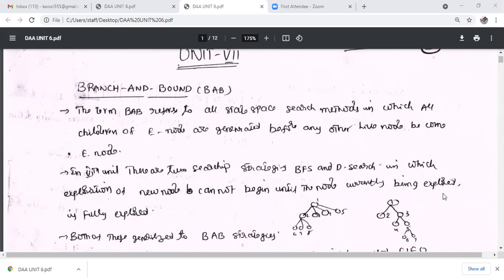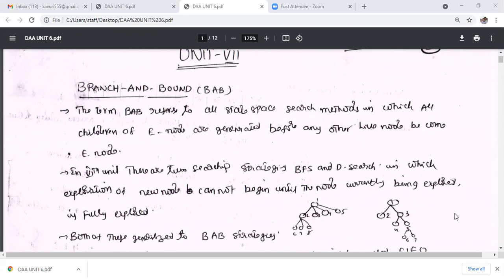Today we are discussing the branch and bound method. In the branch and bound method, all the state searching methods are used. In searching methods, all the children of the E node are generated.